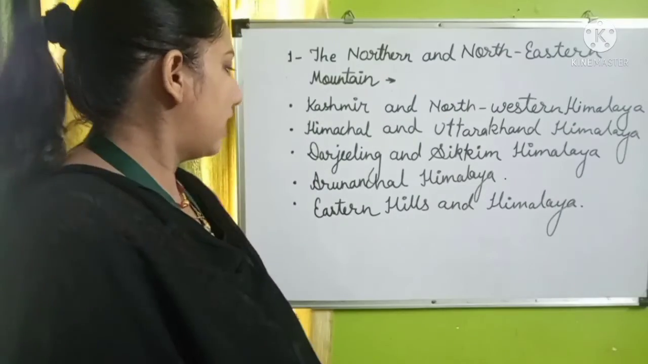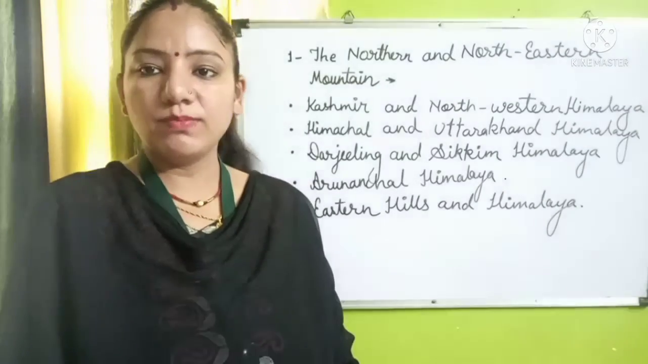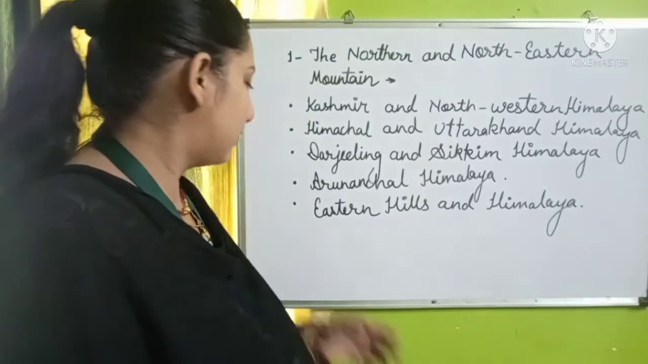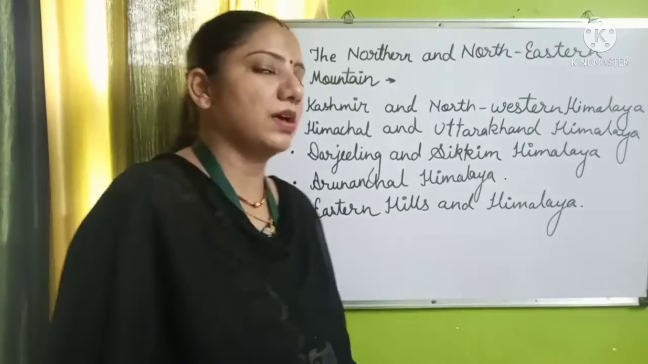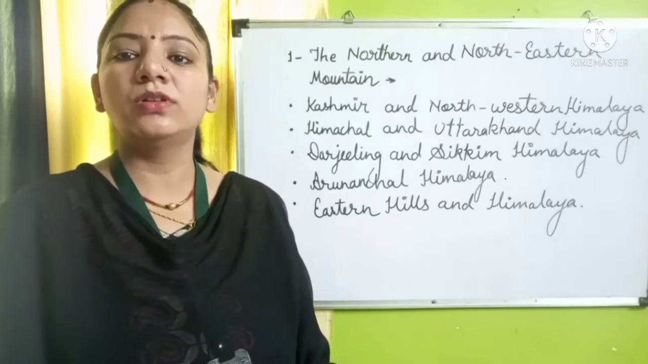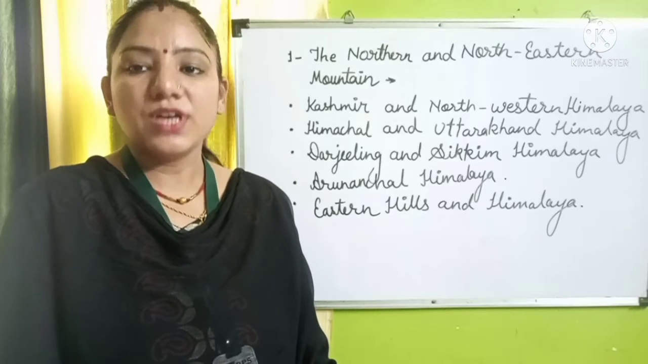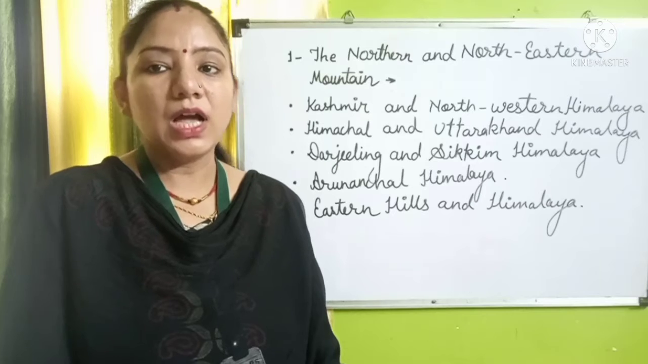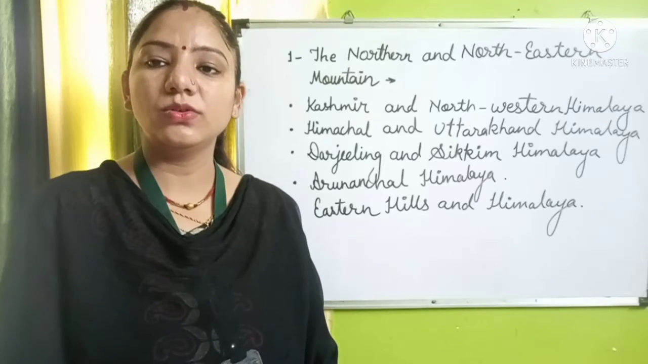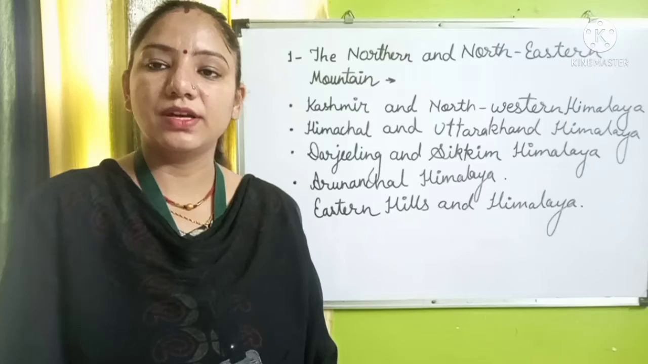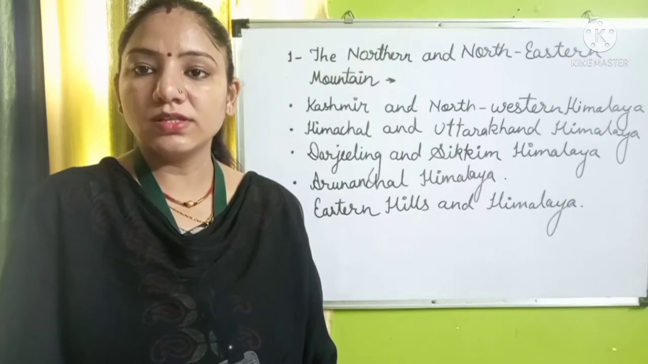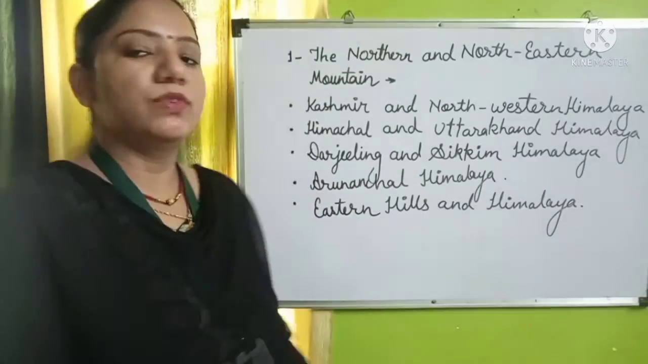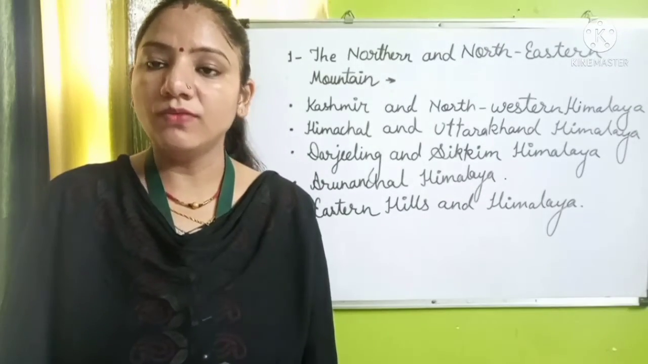Then after that the Arunachal Himalayas are the eastern part of the Himalayas of our country, and at the last the fifth is the Eastern Hills and Himalayas, in which we can include the Himalayas which are including 3 major mountains. These are the Garo, Khasi and Jaintia, and also included with the Naga Hills and the Mizo Hills. So students, now I am going to show you these all parts of Himalayas with your notes and with the help of map.